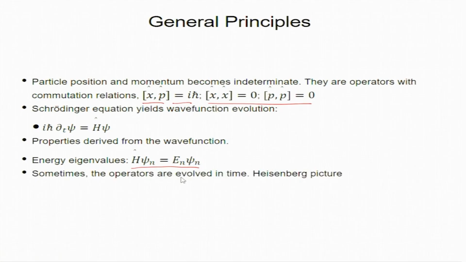Normally, it is easier to work with the evolution of psi of t, where psi evolves from the Schrodinger equation, or sometimes we make the operators evolve in time. So, there is the Schrodinger picture, the Heisenberg picture, and third is the interaction picture. I am not going to get too much into it, but field theory uses the Heisenberg picture most of the time. We will come to that in 10 minutes.